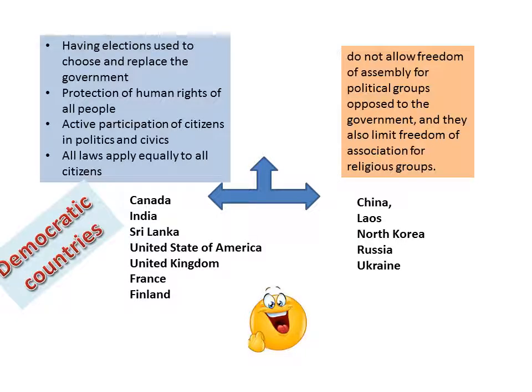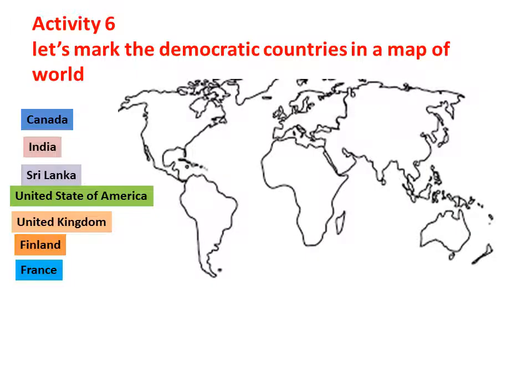Okay, you understood. Here's activity 6. Now, do you know where these countries are located in the world? Yes. Now take out your world map. You can shade and mark these countries in your world map. Canada, India, Sri Lanka, United States of America, United Kingdom, Finland and France.